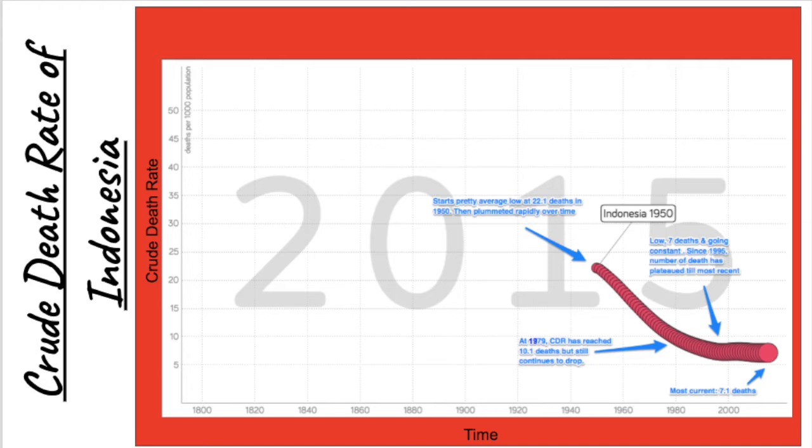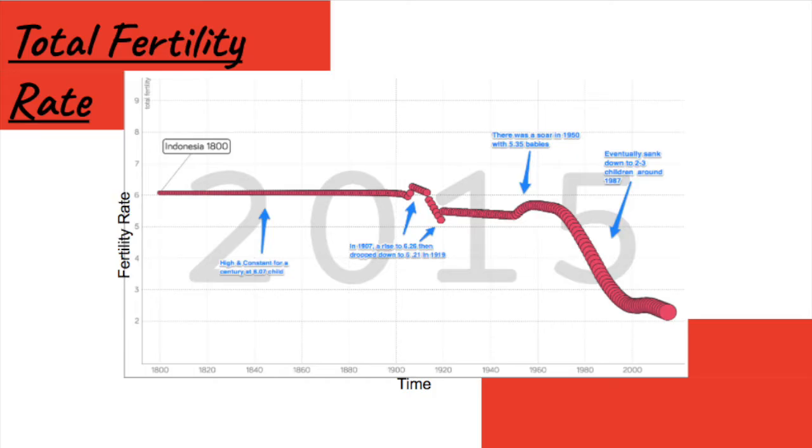Starting in 1950, just 5 years after Indonesia's independence, Indonesia's crude death rate is very low. It started off with 22.1 deaths. By the time it was 1979, the CDR in Indonesia had dropped by a little more than half in just 29 years. In 1995, the death rate had fallen to 7 deaths per 1,000 people, and from there the death rate plateaued for 20 years, which comes to the most current CDR in 2015, which is 7.1 deaths per 1,000. In 1907, there was a rise and people had 6.2 children on average.